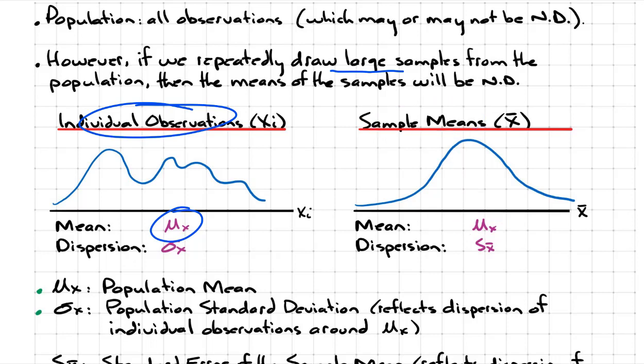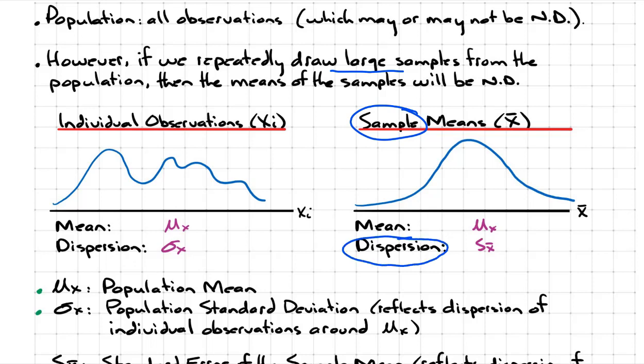However, because a sample contains a number of observations, their averages, so the sample averages, will be more smoothed. And the larger the sample, the more accurate it will be, and therefore the less dispersed it will be. So when you're measuring the dispersion of sample means, the relevant measure of dispersion is not standard deviation, but a metric called standard error of the sample mean. So let's see how this works.